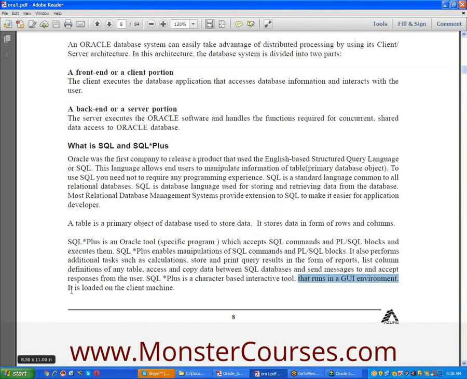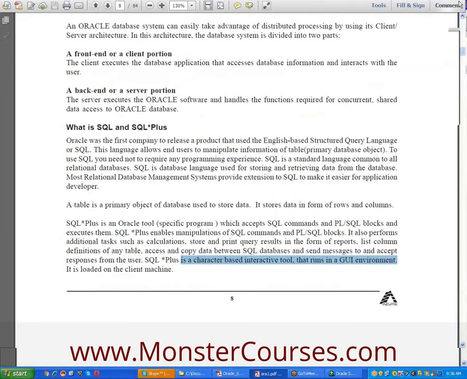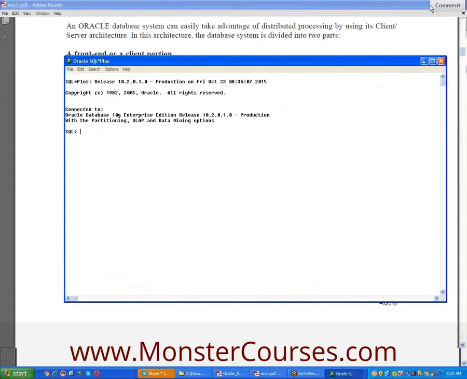You need a Windows operating system or any other operating system. It is loaded on the client machine. So this is SQL Plus. It's a notepad developed by Oracle Corporation. Using this environment, we can execute SQL commands and PLSQL blocks.